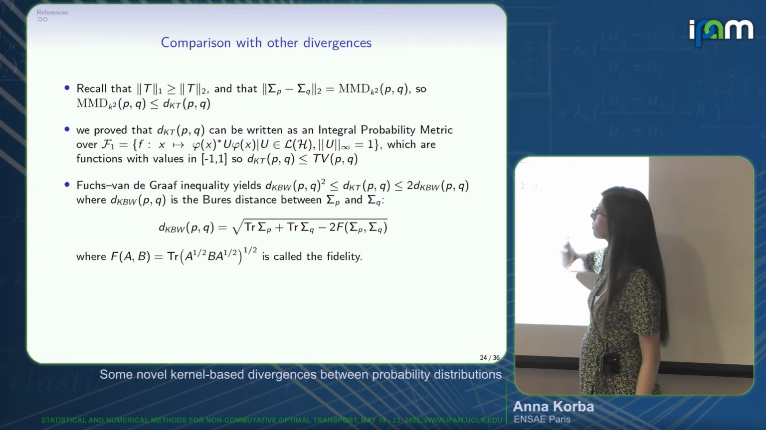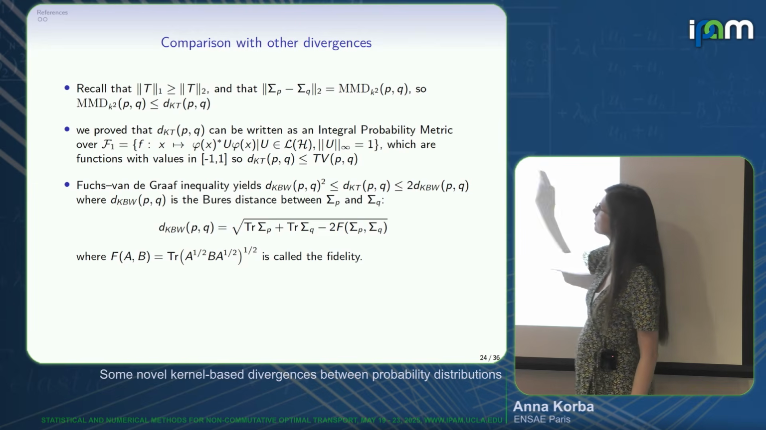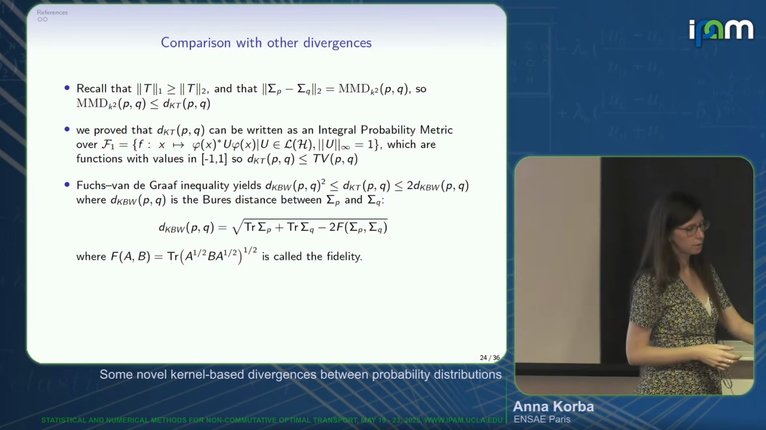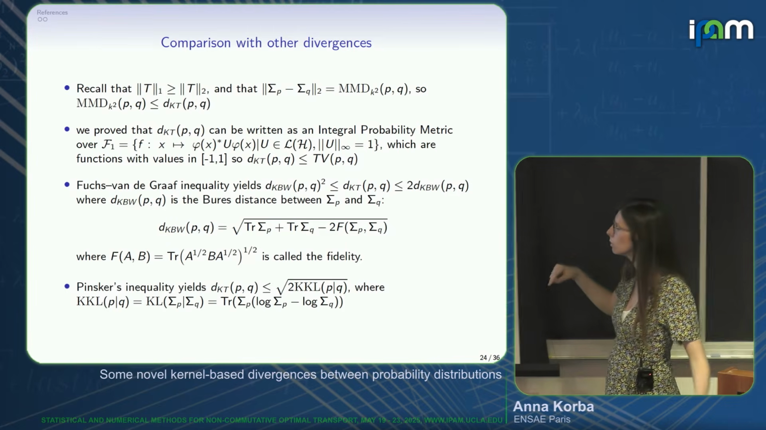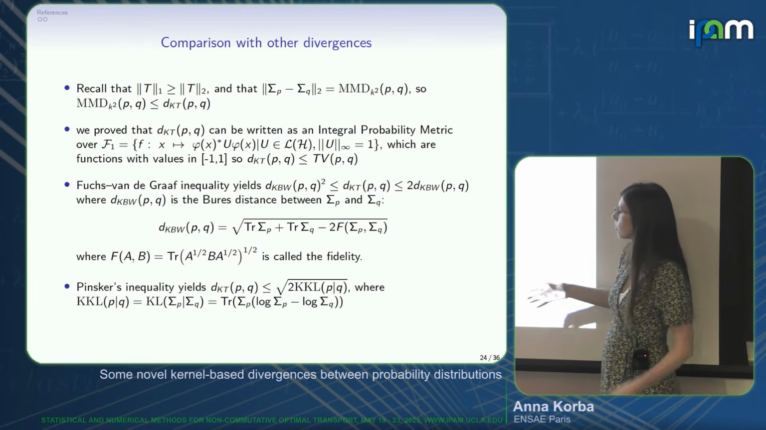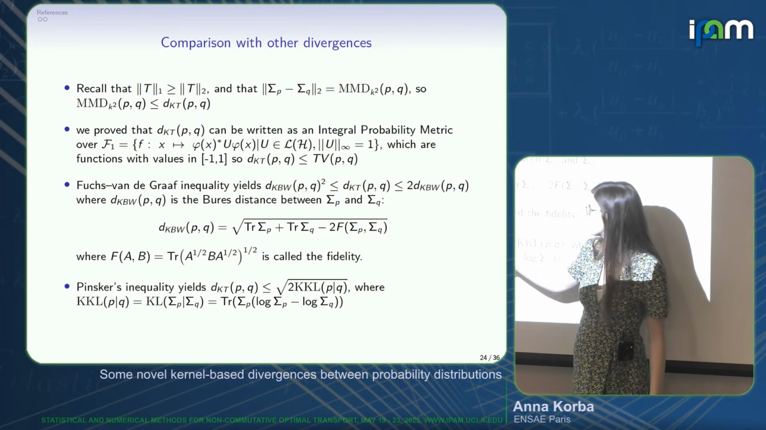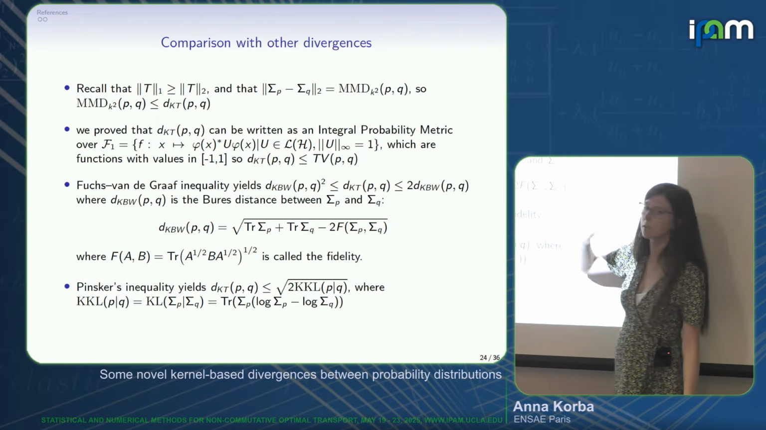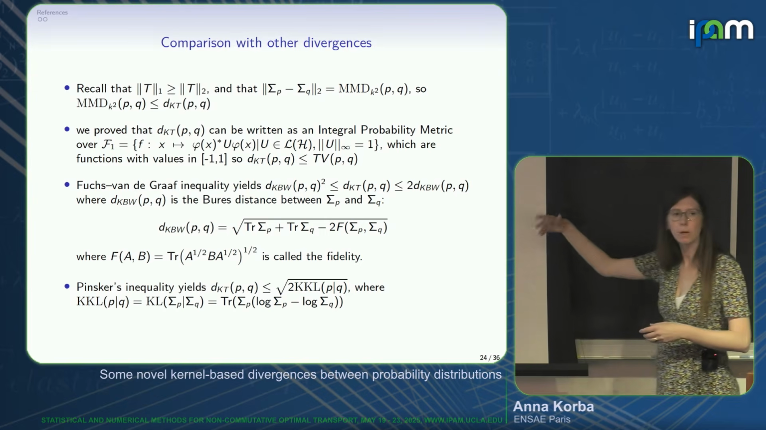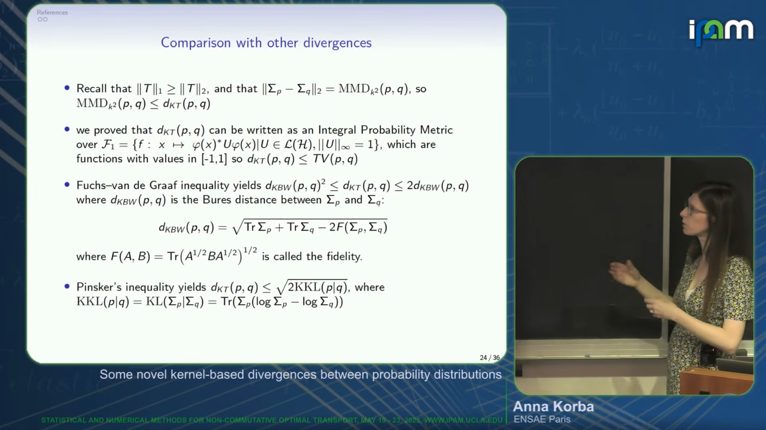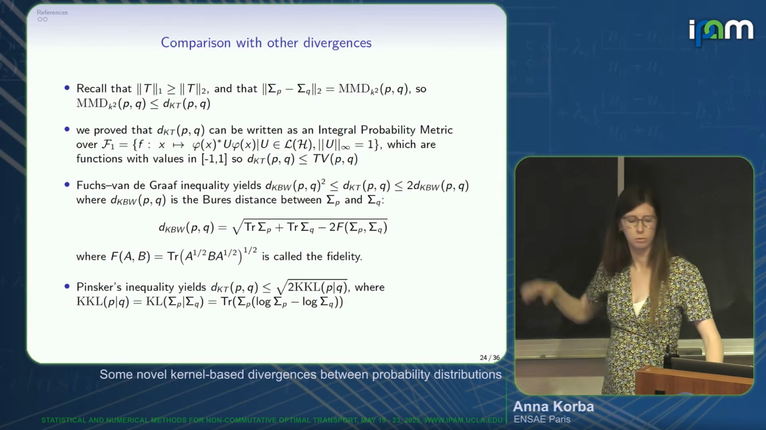This is due to the Fuchs-van de Graaf inequality, where it's less discriminative than the Bures distance, but more than the Bures square. And thanks to Pinsker's inequality, previously I showed you the Kullback-Leibler divergence between these operators. Basically, we know that this square Kullback-Leibler is bigger than the TV, hence this distance. So it's relatively easy to compare this distance with objects that we've seen and that we know already. Bigger than an MMD, smaller than a KKL, and so on.